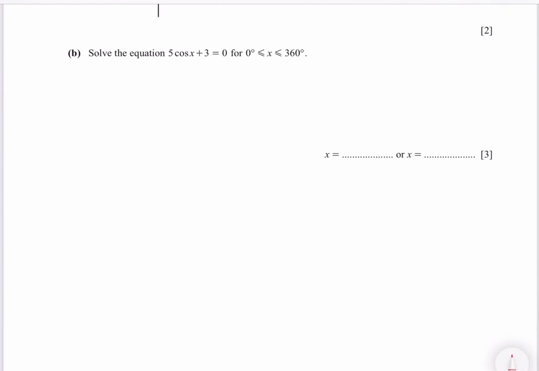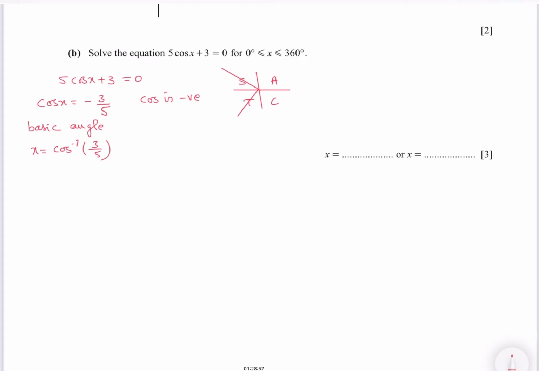Solve the equation 5 cos of x plus 3 equals 0. Make cos of x the subject. So cos of x is negative 3 over 5, which means cos is negative. In your ASTC, cos is negative in the second quadrant and in the third. So find the basic angle: x equals cos inverse of 3 over 5.